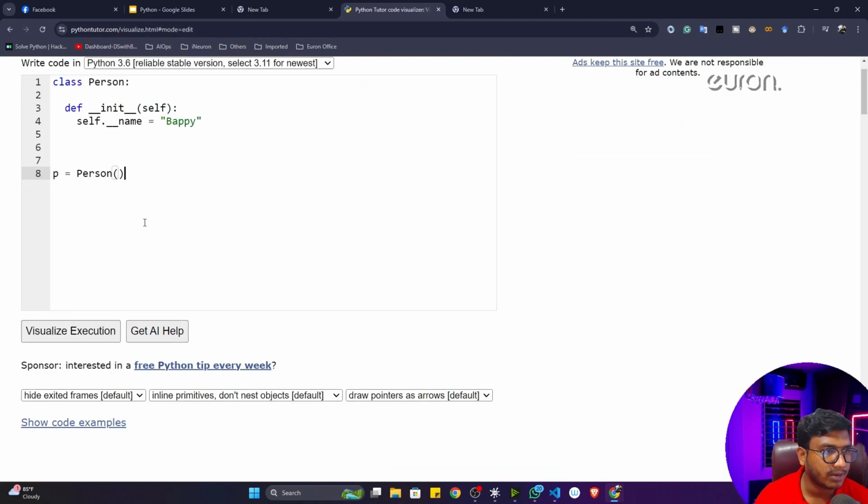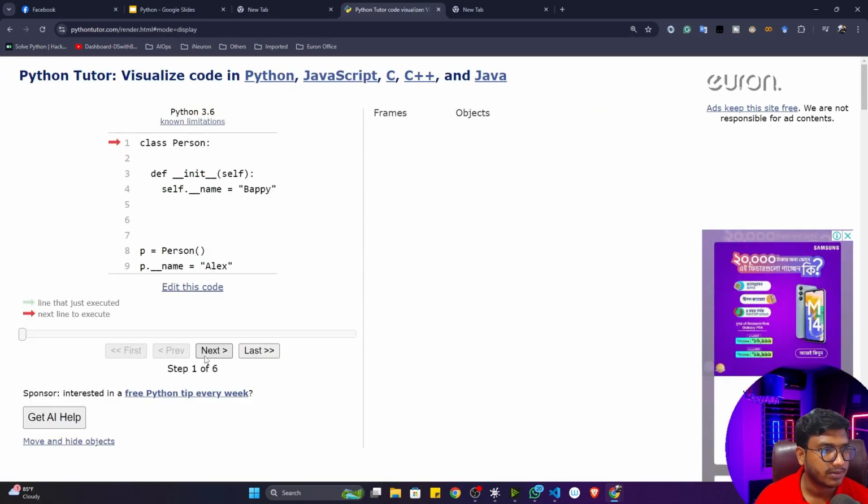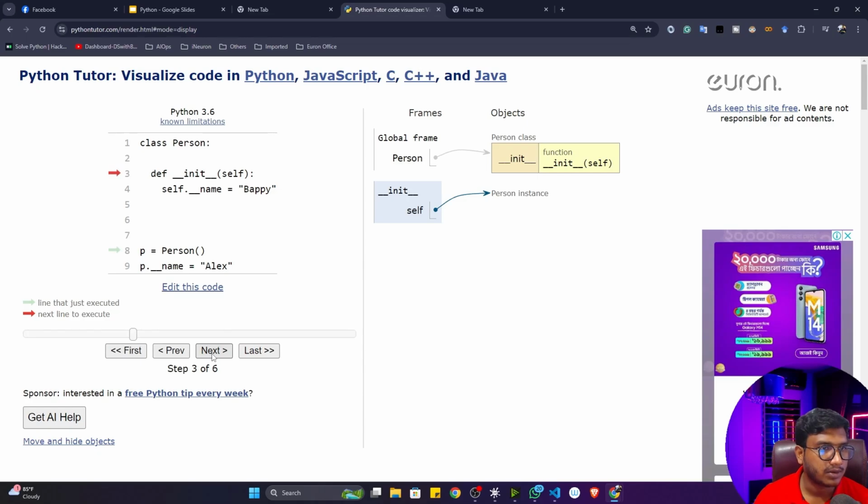Let me just add one more line here. I'll try to change this private variable. Let's say underscore underscore name is equal to Alex. Now again, if I visualize, see what will happen. So it has created the property.